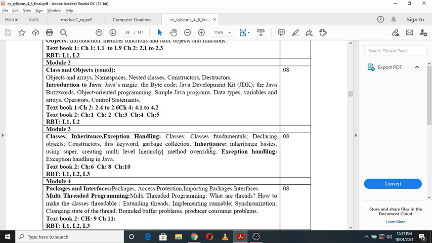Then garbage collection, then inheritance in Java, where you are going to study the inheritance basics, then using the super keyword, then creating multilevel hierarchies, then method overriding. Then you are going to study exception handling in detail, that is exception handling in Java. So this is about module 3.